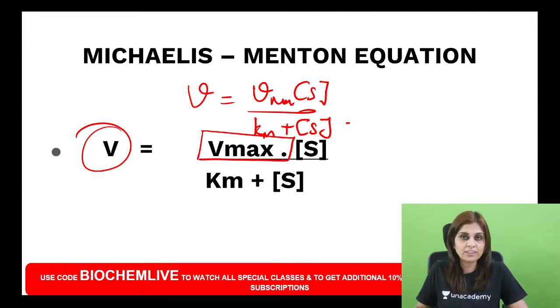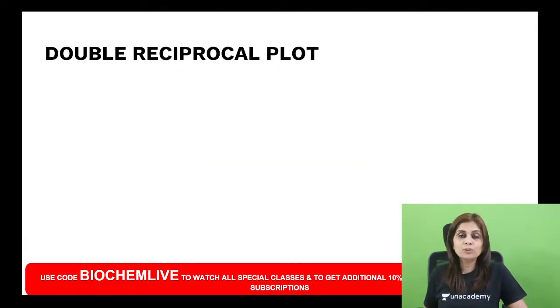I told you, right? Vmax is never measurable. And that is why we are going to take a reciprocal on both the sides. So I want you to be listening to this discussion with patience for another 5 minutes. If you watch the session for the next 5 minutes, you will be able to interpret any Lineweaver-Burk plot. So listen to this.